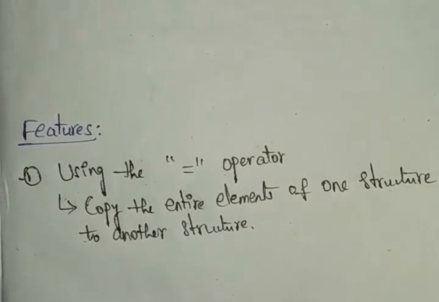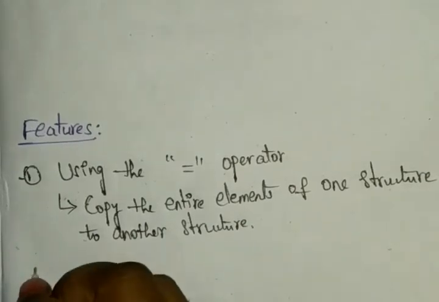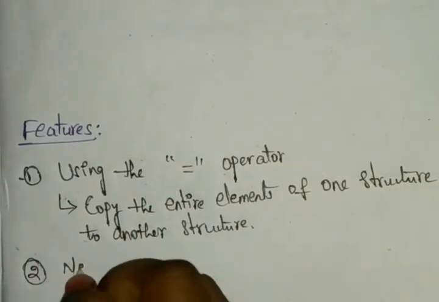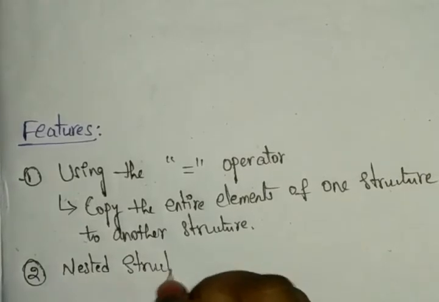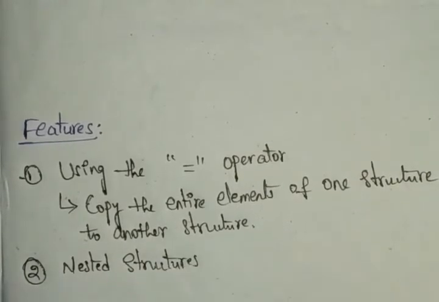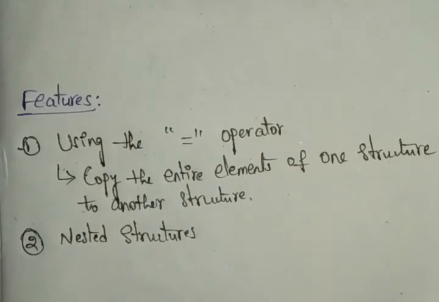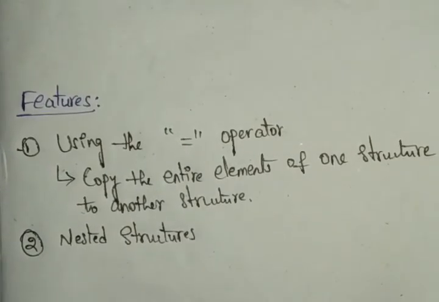And next we have nested structures. The second one we have is nested structures. Nested structures we can also call structures in structures. It means you can write a structure, and in that structure again we can define another structure, like functions. Functions will have multiple functions inside, right? So we can call those also.